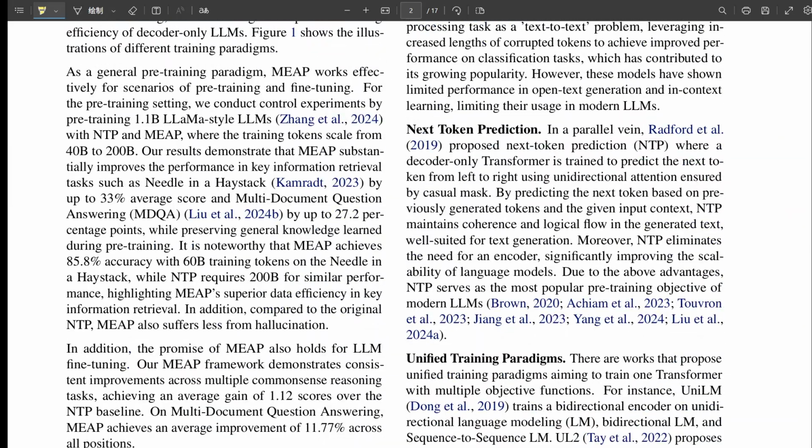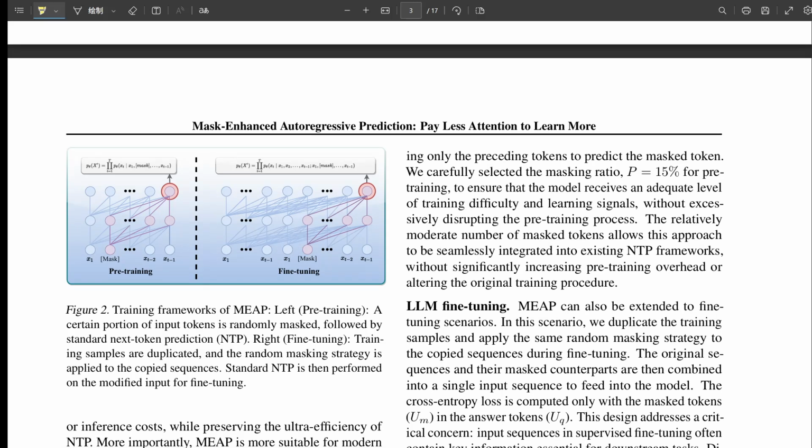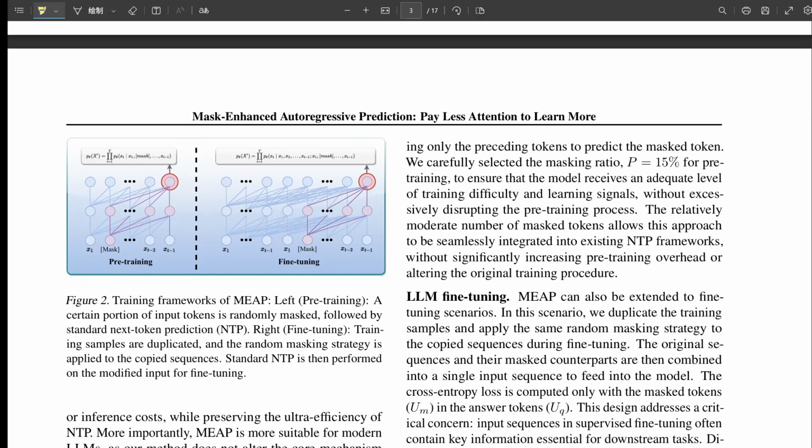Okay, mask 15%, then what? Then you just run the standard next token prediction objective on this masked input. The model still predicts the next token based on the previous ones using causal attention like normal. So wait, it's still just predicting the next word left to right, but it's doing it on a sequence that has some holes punched in it. That's it. You're feeding the normal NTP process slightly degraded input.